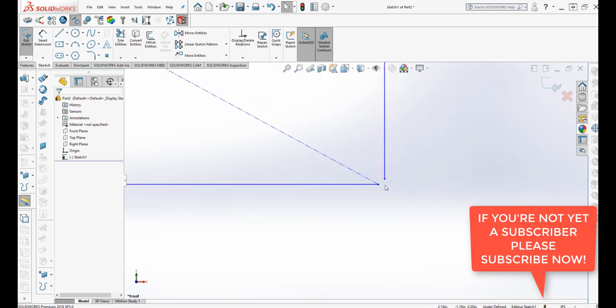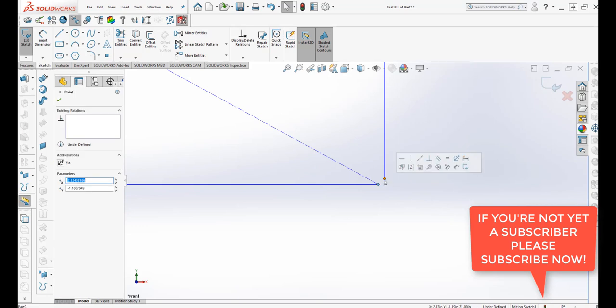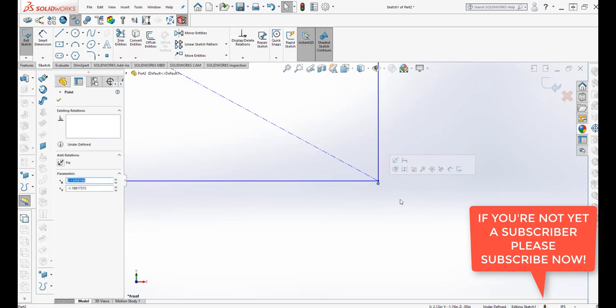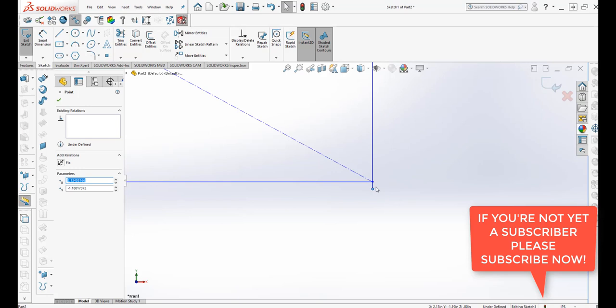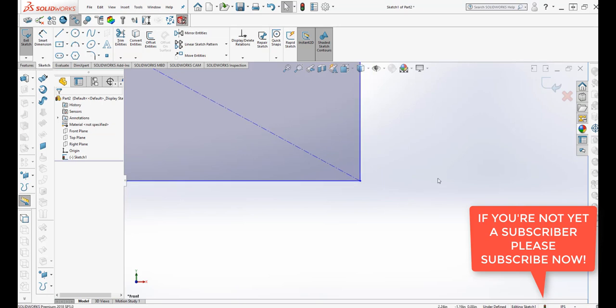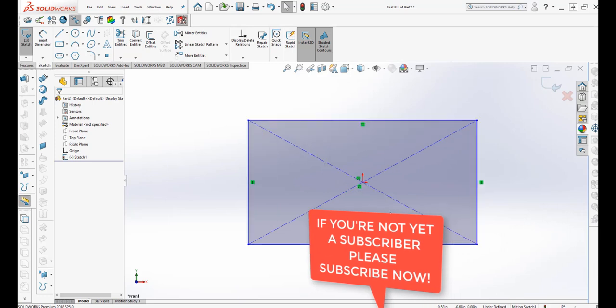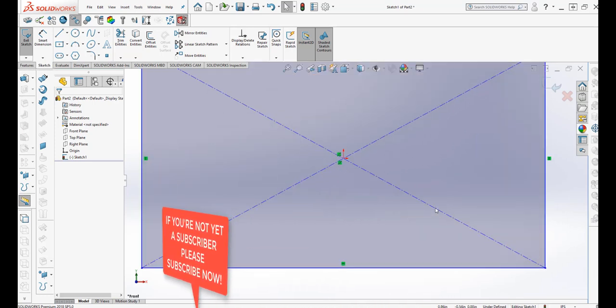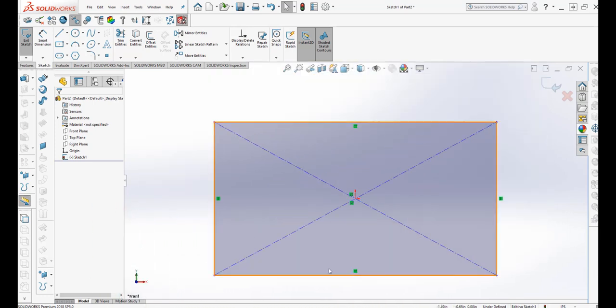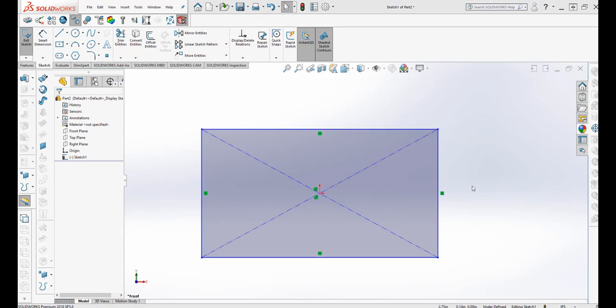So it's now been taken care of, and then move another entity right there. Just grab the small point and move it. Now it has been fixed for the whole area of the rectangle. It's now fixed. And now this concludes our tutorial for this drawing.